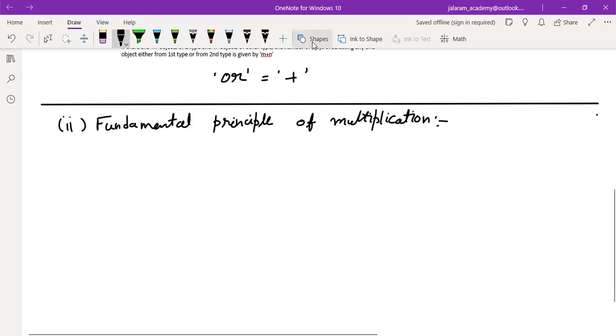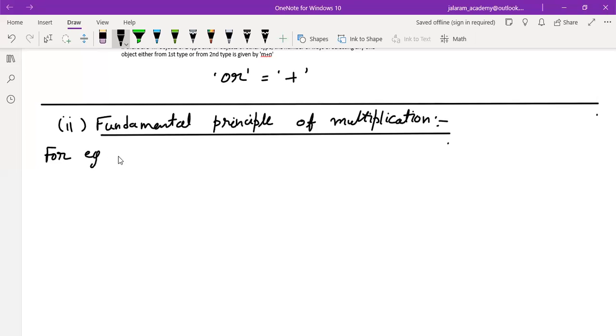Okay, so write this heading. Again, we will discuss an example first, then we will write its definition. Okay, everyone? So write an example in your notebook.